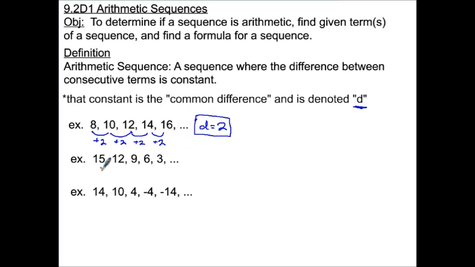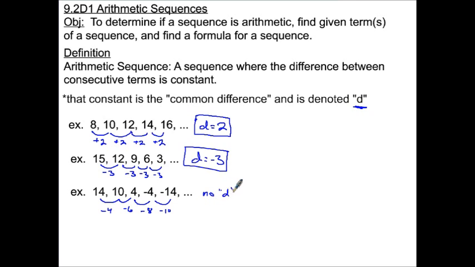Okay, so 15, 12, 9, 6, 3. Again, to get from one to the next, that's a subtraction of 3. That's a subtraction of 3. This example is simply showing that the common difference could be negative, and I think it makes a little more sense this way that we use d as positive if it's going up, negative if it's going down. This last one, from 14 to 10, you can quickly see that's a minus 4, but then 10 to 4, wait a minute, that's minus 6, that's minus 8 right there, and that's a minus 10, so there is no d, because this is not arithmetic.